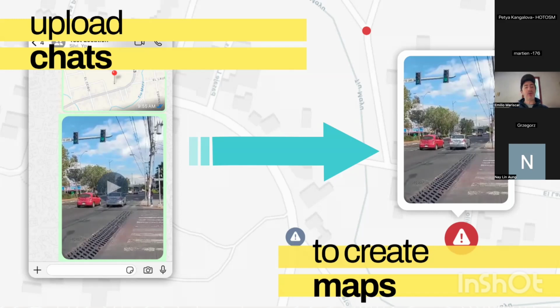Currently, we are working mostly with WhatsApp, and maybe second came Telegram, but we really want to support different instant messaging apps, not only WhatsApp. So you can export a chat from the app, upload this zip to ChatMap, and you will be able to see in seconds.